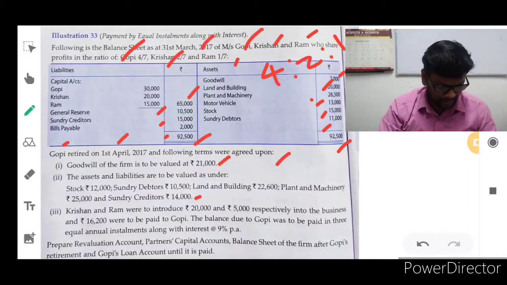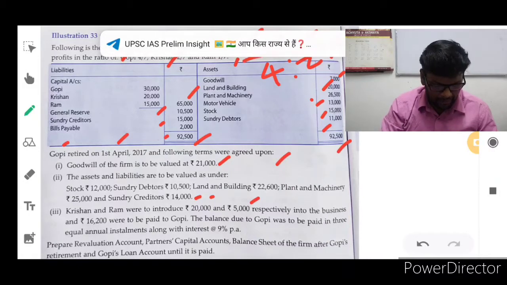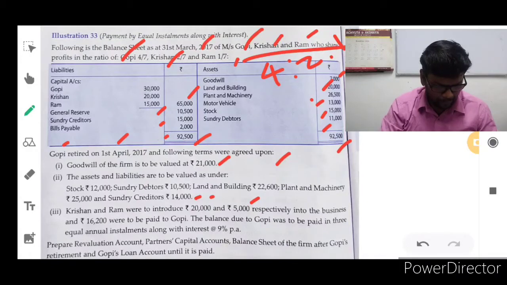Third, Krishan and Ram were to introduce 20,000 and 5,000 respectively. So 20,000 is introduced by Krishan and 5,000 rupees by Ram into the business, and 16,200 rupees were to be paid to Gopi.